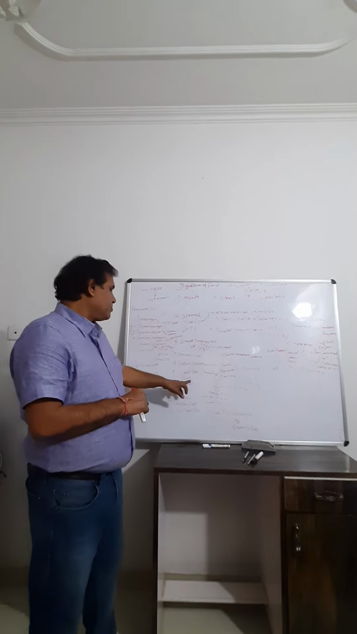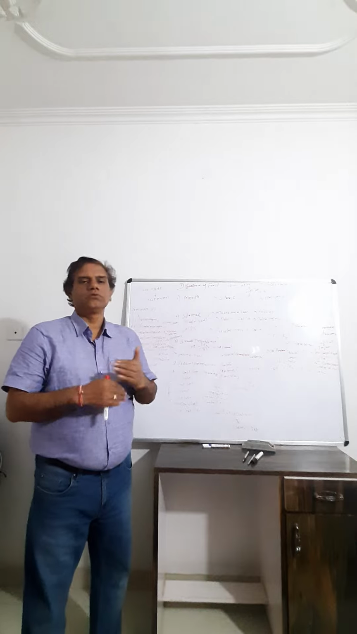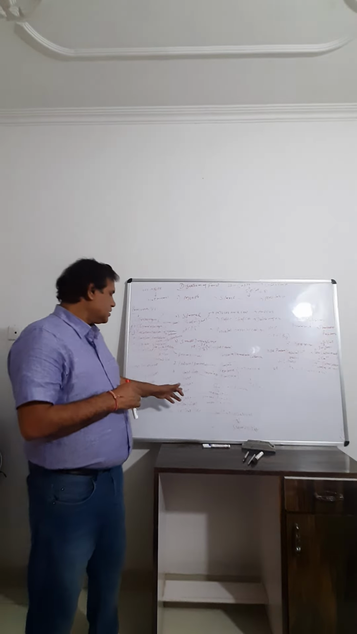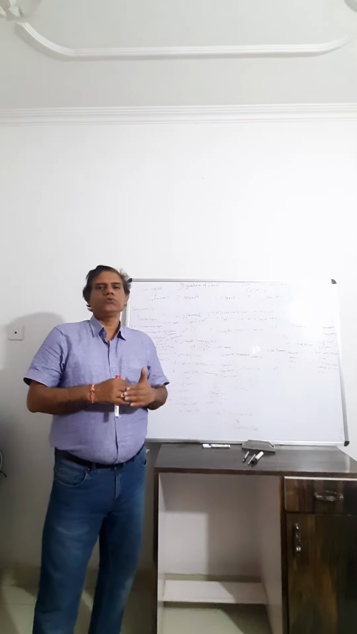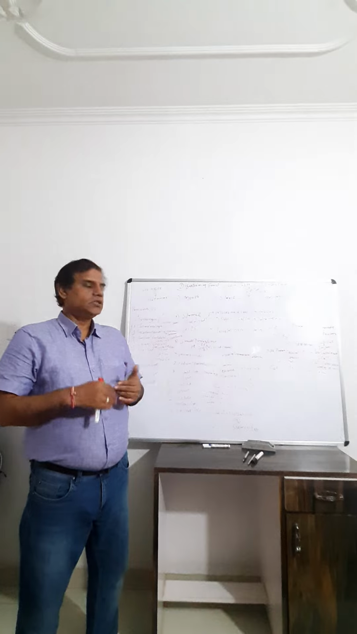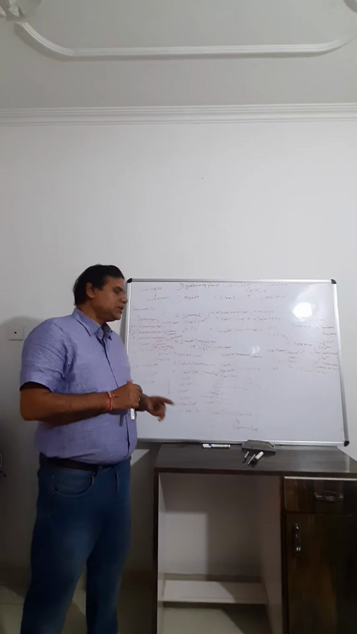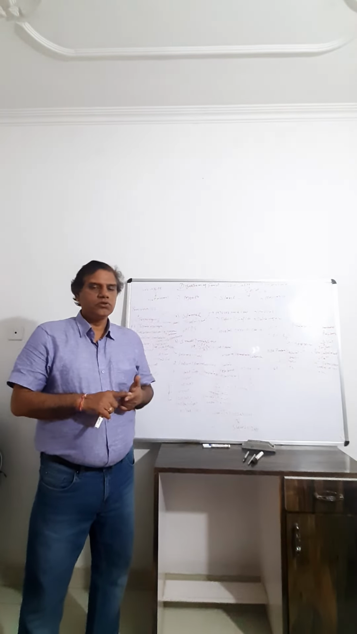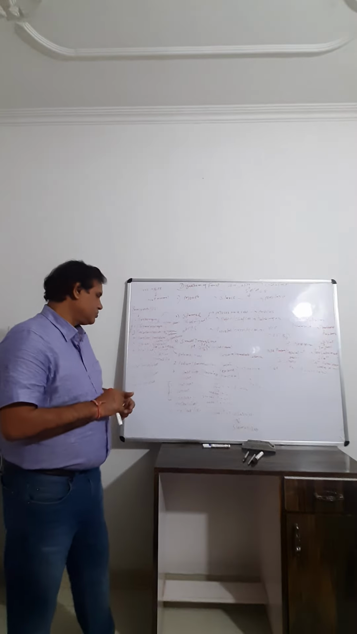Maltase, this is for the disaccharide. Maltase acts on maltose and converts it into glucose and glucose, 2 molecules of glucose. And sucrase acts on sucrose to convert it into glucose and fructose. Lactase acts on lactose and converts it into glucose and galactose. So these are the 3 disaccharides: maltose, sucrose, lactose.